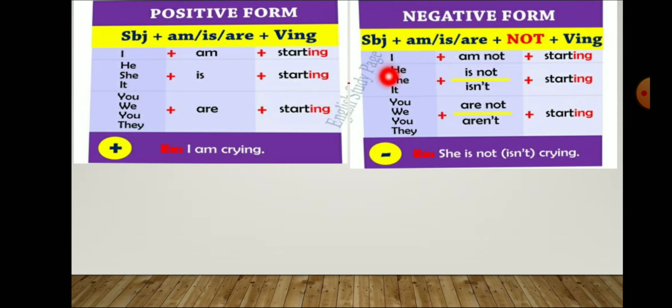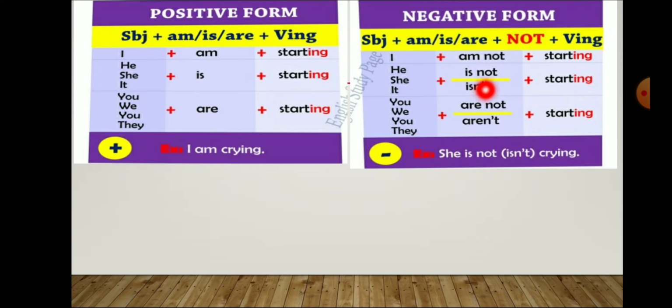In this we can see the subjects have been given. All the subjects are given here, and we are going to prepare some sentences from them. These are helping verbs. All these are helping verbs, and these are verbs' fourth form. We can call them gerund form also. So, first sentence we can prepare from this chart. I am not starting. He is not starting.